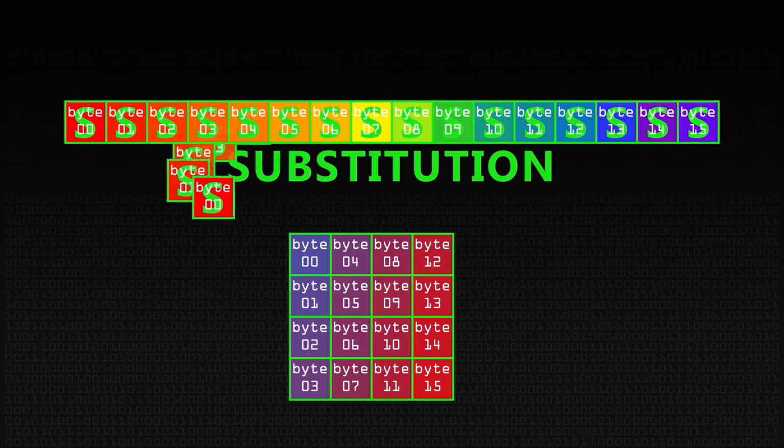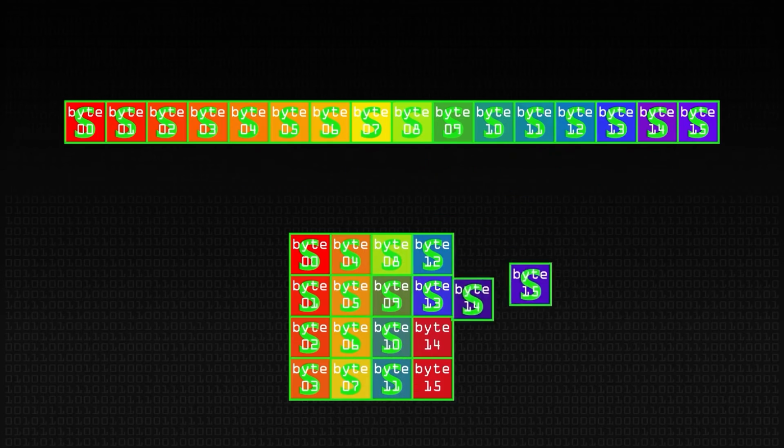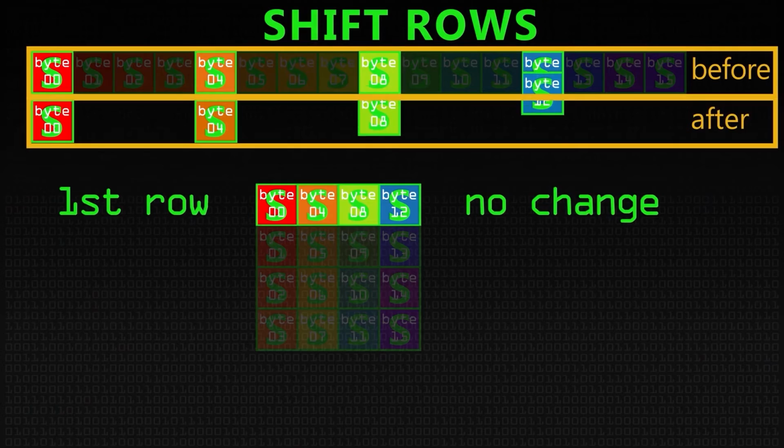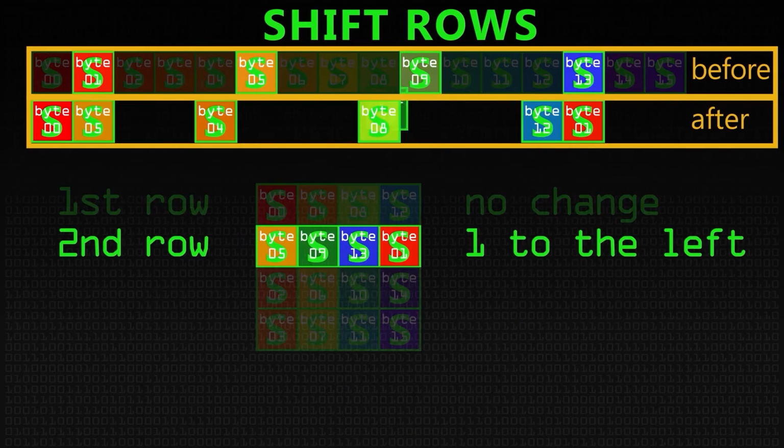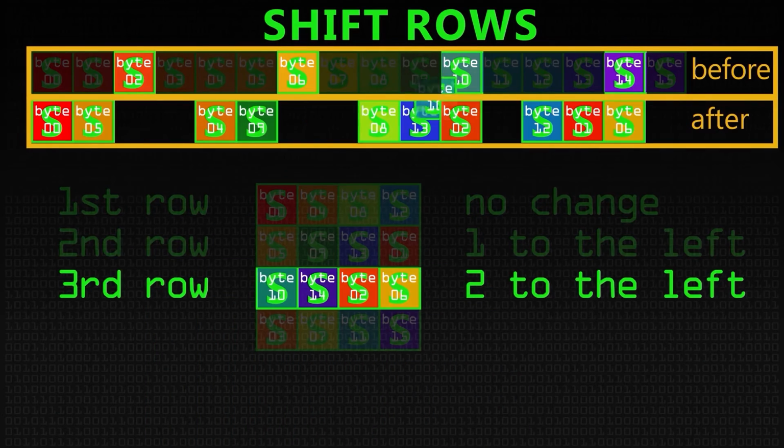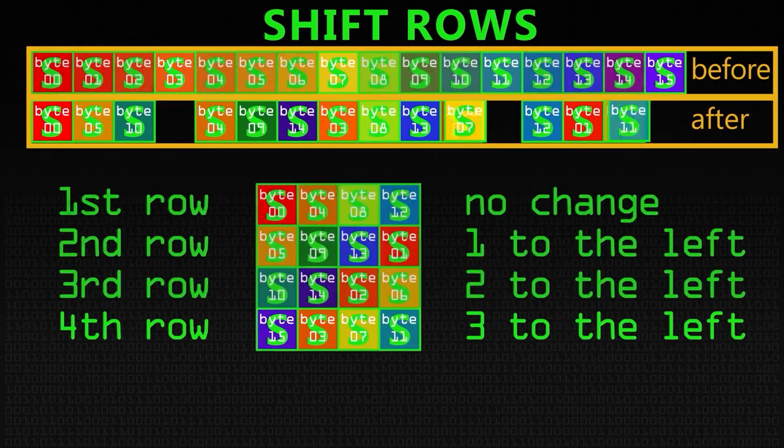The first step is substitution. There are a few rules to make the substitution more difficult, as no bytes are flipped or the opposite of themselves, like 1010 will never become 0101. Then in the next step, we take the first row and we do nothing to it. In the second row, we move 1 to the left, and the third 2 to the left, and so on.